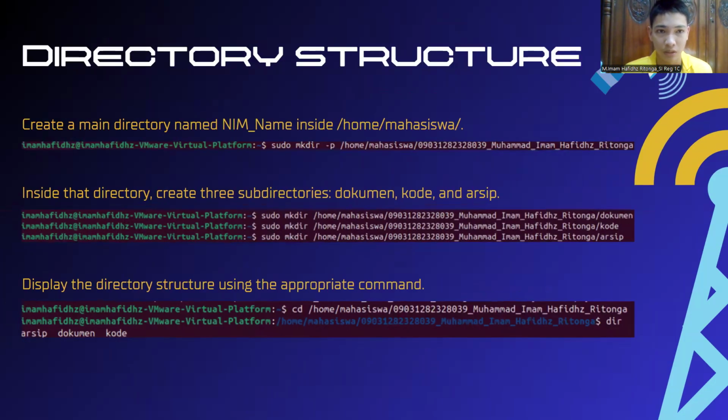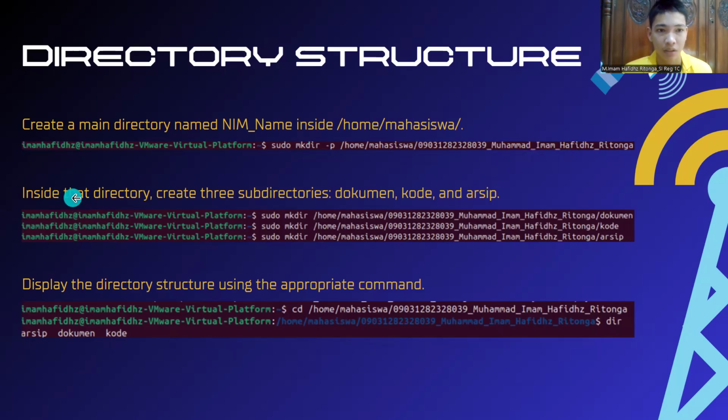So let's start. Number one, directory instructions. Create a main directory named nama underscore nama inside /home/mahasiswa/. So here's the code. I use sudo and mkdir to make the directory /home/mahasiswa/ my name underscore my name.